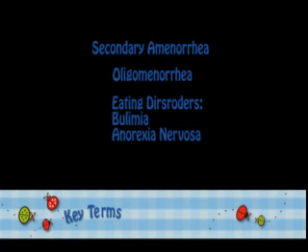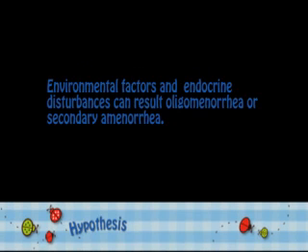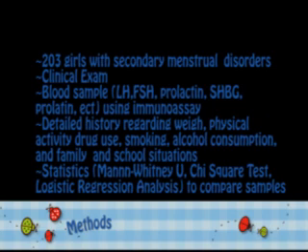Secondary amenorrhea is a lack of periods for at least 6 months after having ovulated at least once. Oligomenorrhea is infrequent uterine bleeding with at least 35 days between each episode. The hypothesis of this study was that environmental factors and endocrine disturbances can result in oligomenorrhea or secondary amenorrhea. In this study, there were 203 girls with secondary menstrual disorders. A clinical exam was performed by a gynecologist, and a nutritionist was consulted if the girl had any eating disorders.